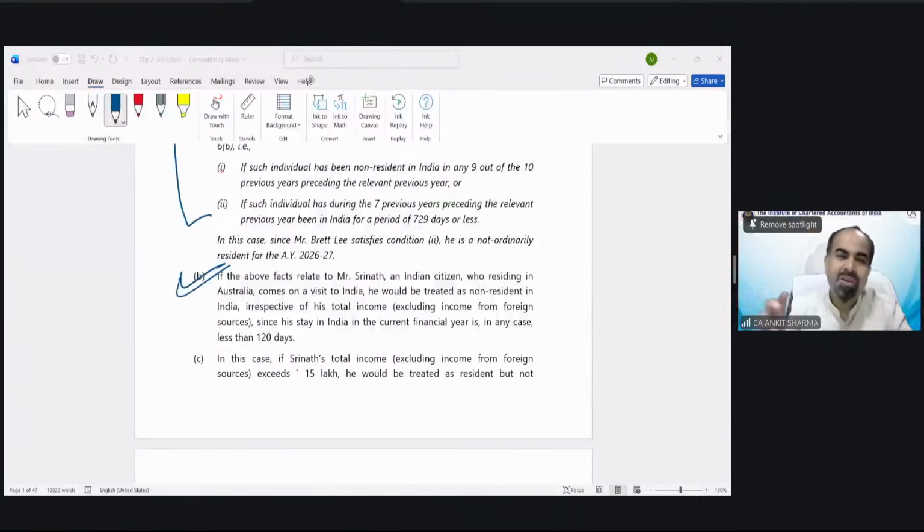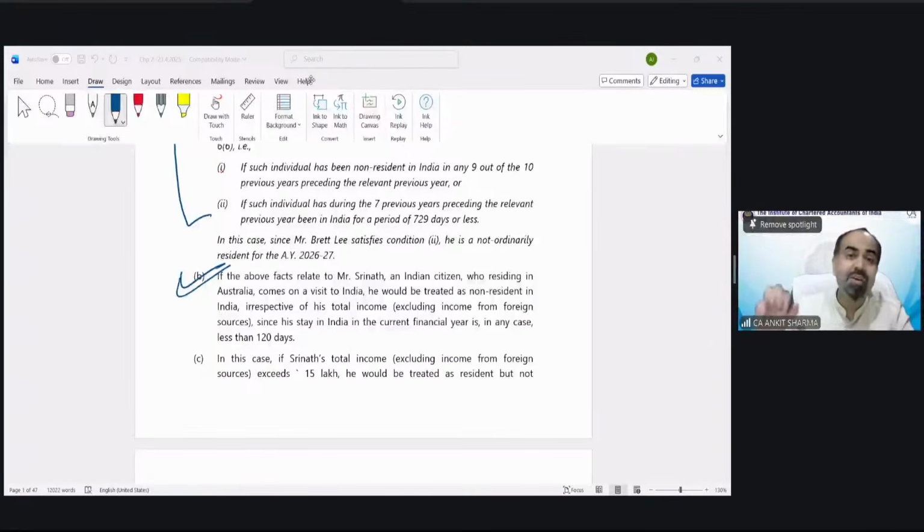Correct. Because in this question, the study material has explained in detail that suppose he does not have income more than 15 lakh, suppose he has income less than 15 lakh. But in general, if this kind of question is asked in the examination and income has not been given, then we can consider it as point B, the second case, that income does not exceed 15 lakh rupees. Shireen is saying, explain part 3 also, as no income is mentioned.